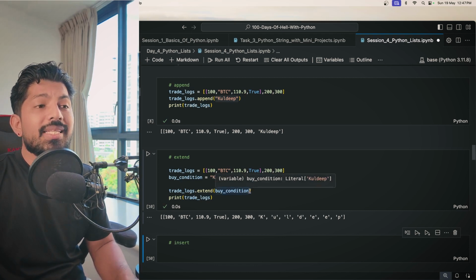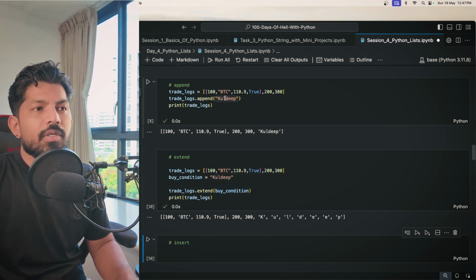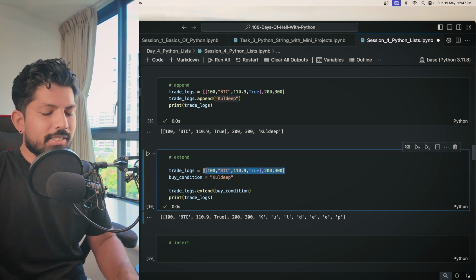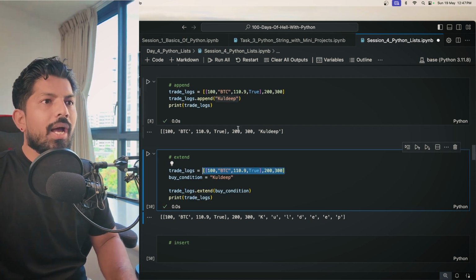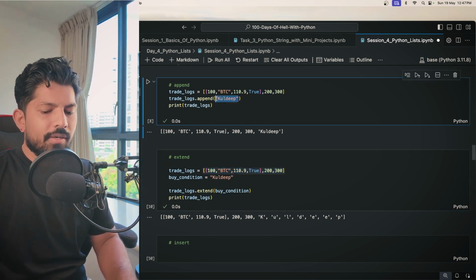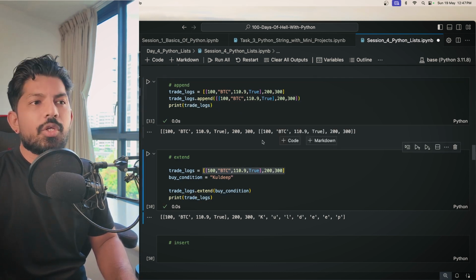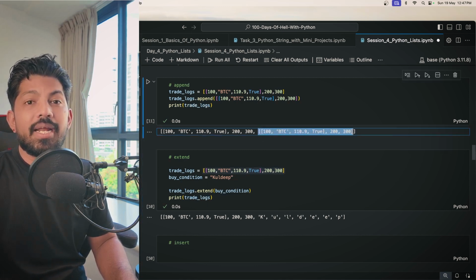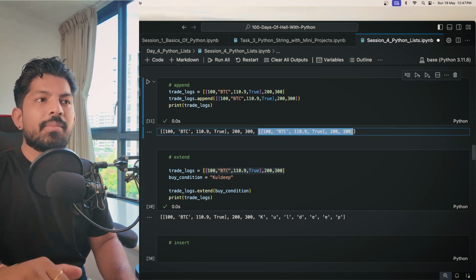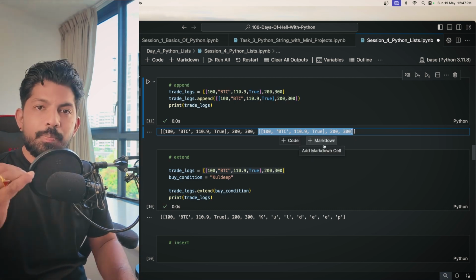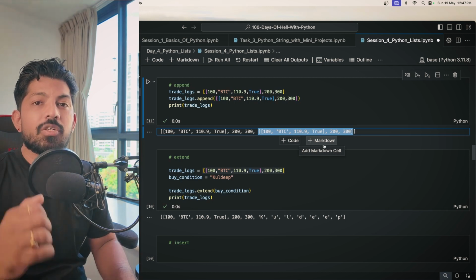Okay, similarly this can happen to append also. So here instead of a single string, you are providing multiple values, right? So let's say we are adding this list again here. So what I'll do, I'll just provide here a list instead of a string, and when I hit shift enter, you will get a new list like this. So you can see that only one item has been added into that list, and that whole item is itself another list. So that's how append and extend works. Please practice these. These are very basic but very important.